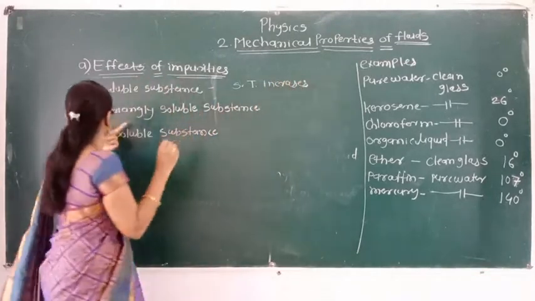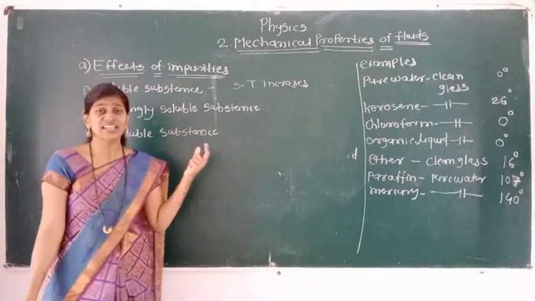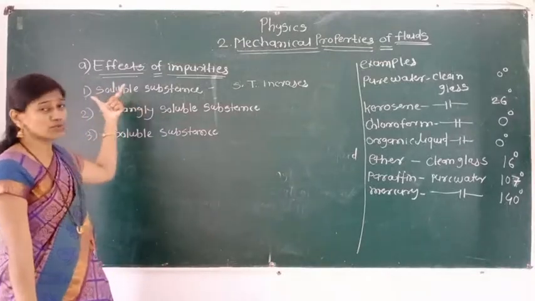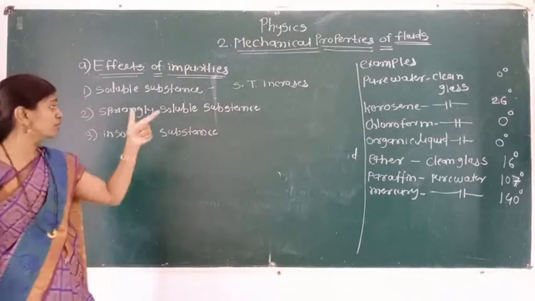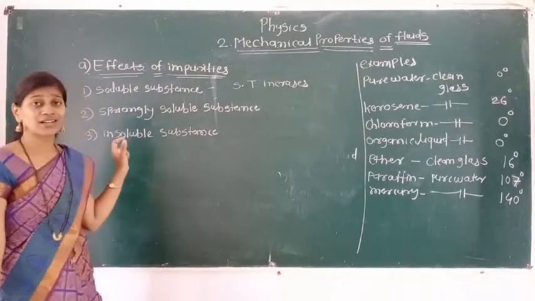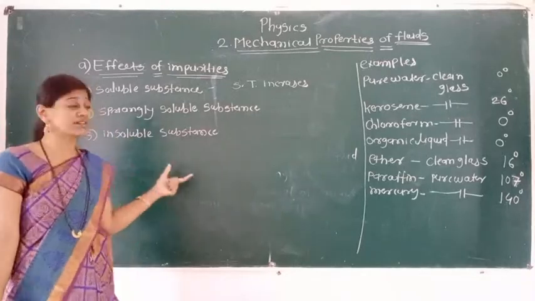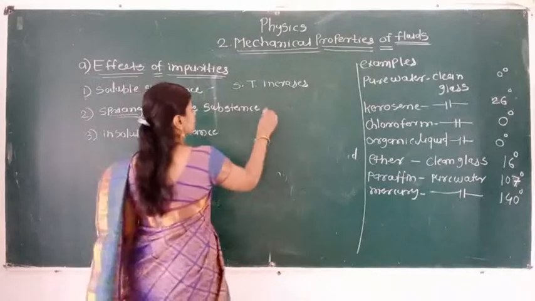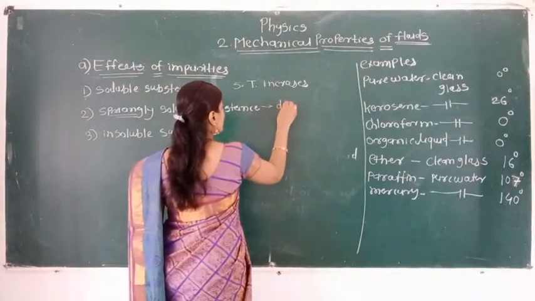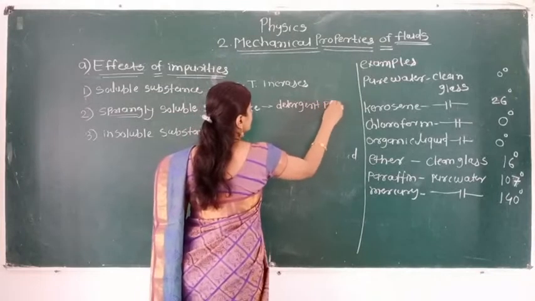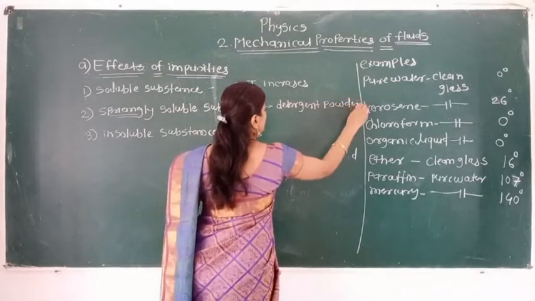Second one is sparingly soluble substance. These substances are in between those two. These substances are completely dissolving in water, and these are completely not dissolvable in water. And these are the sparingly soluble. So in that we can take the detergent powder and phenol.